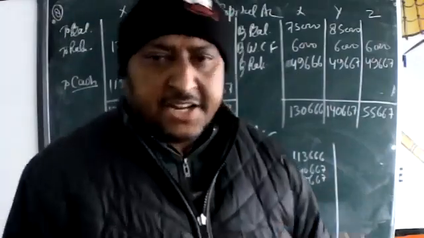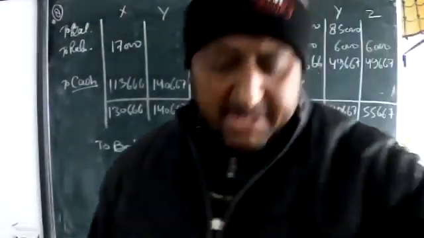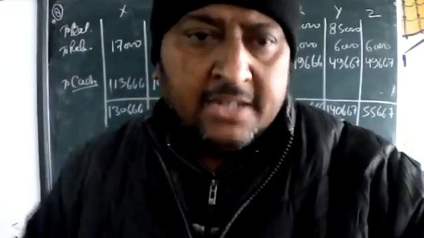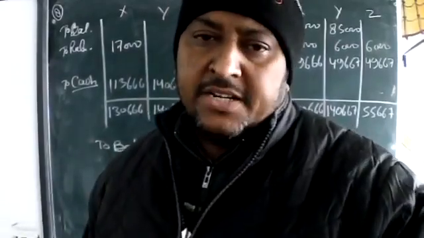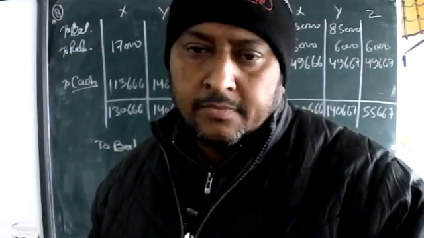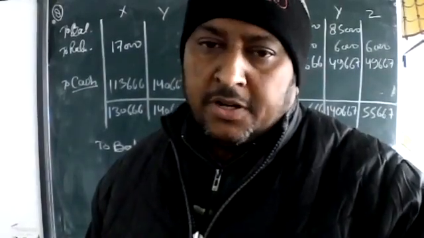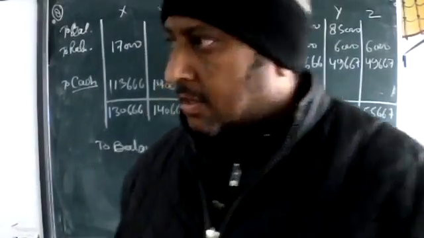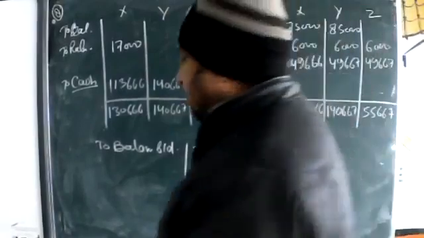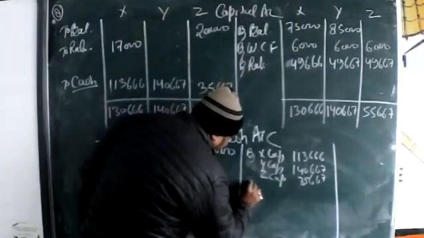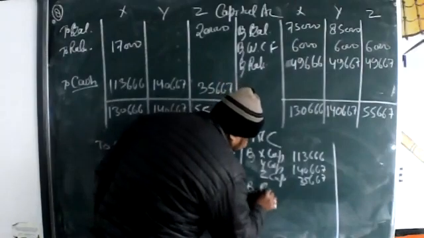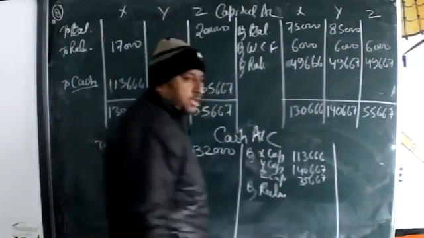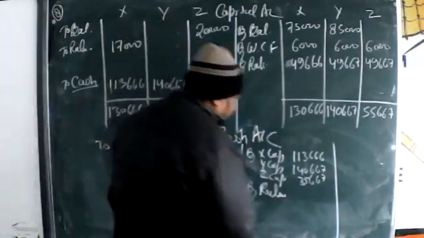Just see the realization account and see the debit side. What cash are we putting, beta? Tell me by seeing the realization. Sir, on the debit side, creditors to cash 36,000. Total cash is 36,000.